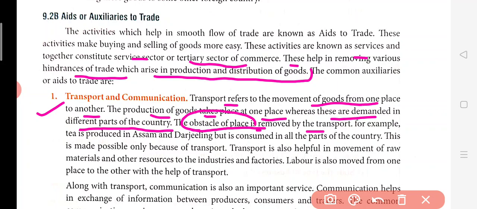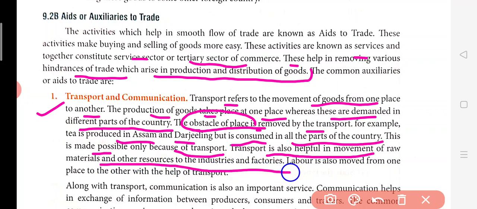For example, tea is produced in Assam. Now Assam is at a very far distance, in the eastern areas like Darjeeling, but it is consumed in all parts of the country. This is made possible only because of transport. Transport is also helpful in movement of raw material and other resources to the industries and factories. Labor is also moved from one place to another with the help of transport.